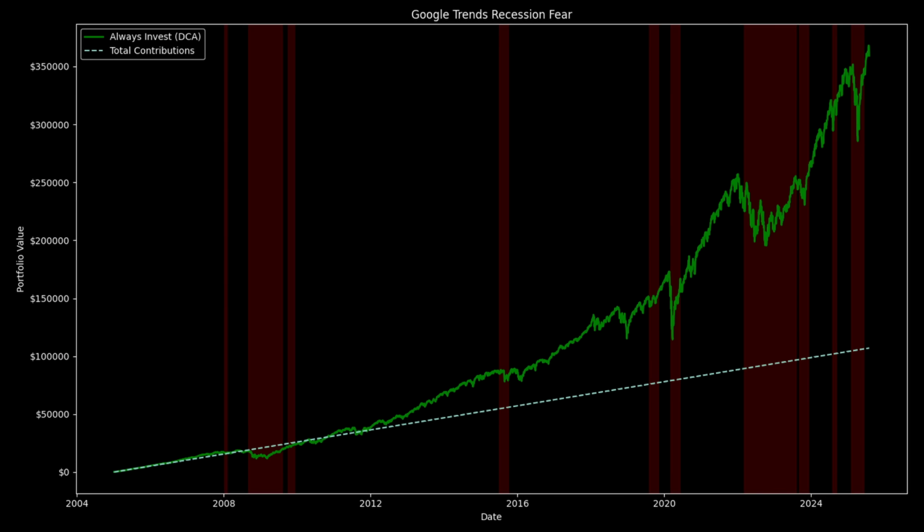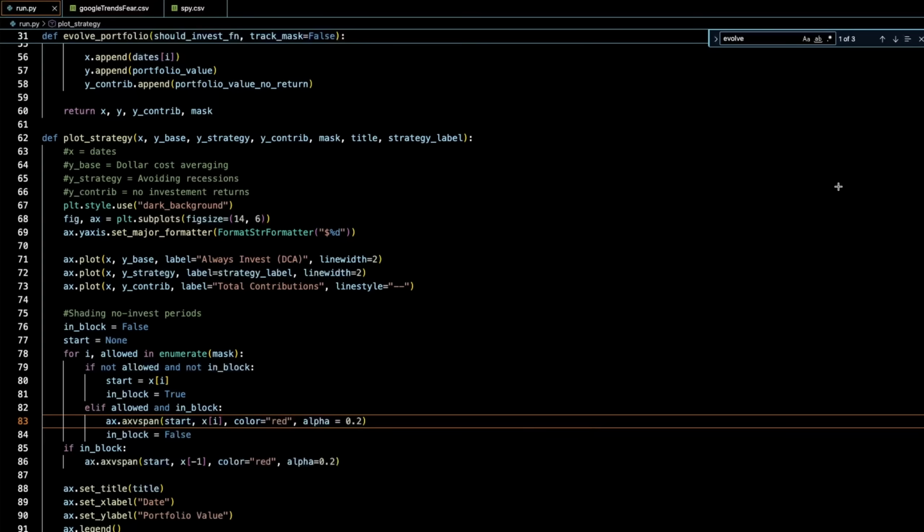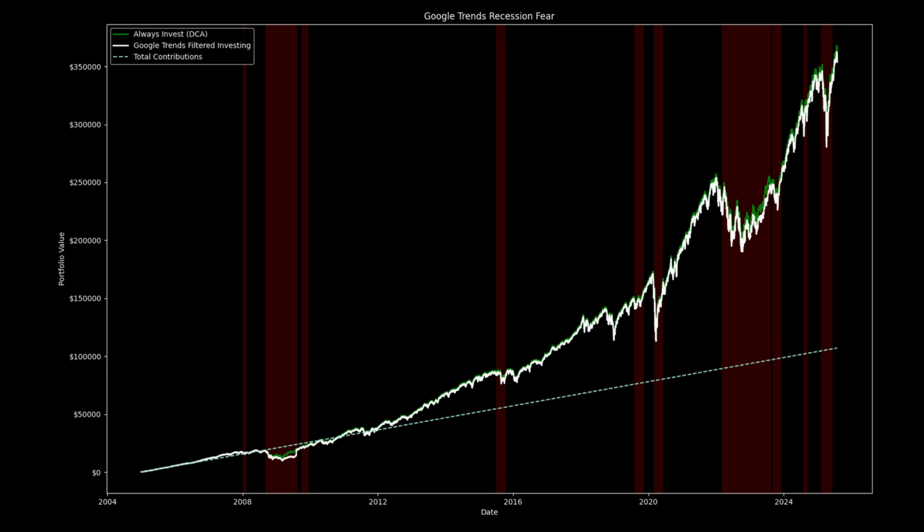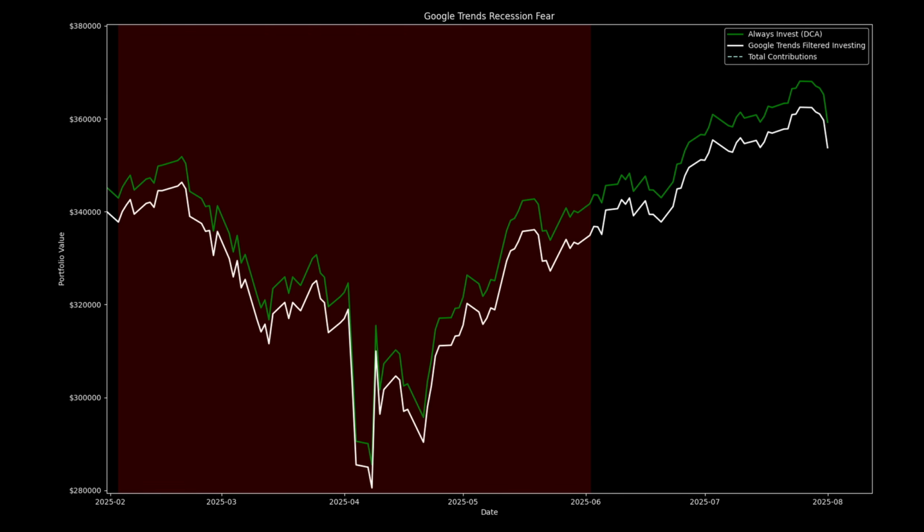Okay, so this was, according to Google Trends, all the places where people were concerned that there was a recession coming. Obviously in 2008, COVID fears. You could look at this and say, well, yeah, of course, it's really good that we didn't invest during this time if we're following public fear about recessions, but you're also missing massive opportunities to gain a lot of money. The green line is if we're doing dollar cost averaging, and the white line is the Google Trends recession indicator, public fear sentiment sort of rating that we've given.